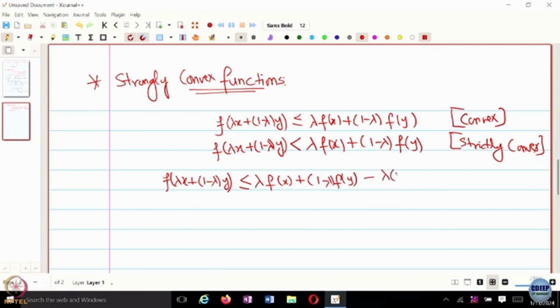Additionally, you can guarantee that in convexity, you have this right hand side, right? This particular right hand side is going to exceed the left hand side at least by this much amount. Okay, so there exists some mu greater than 0, and this mu is called the modulus of strong convexity.